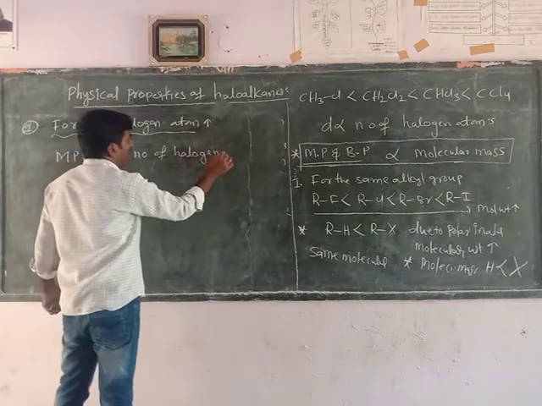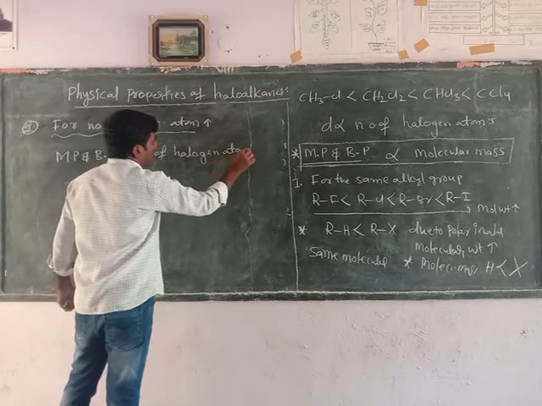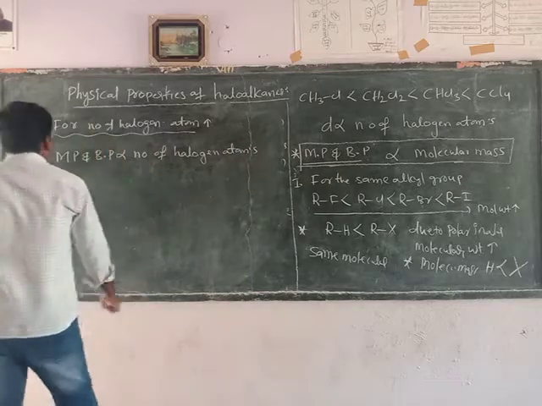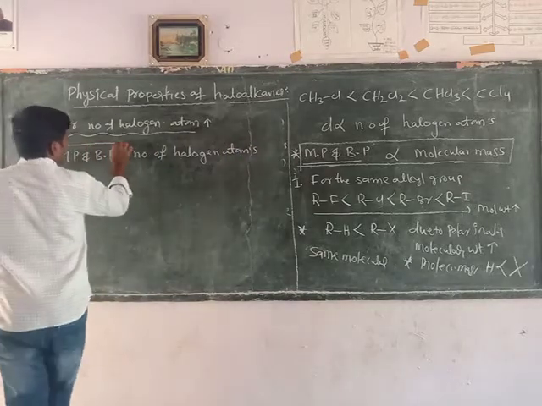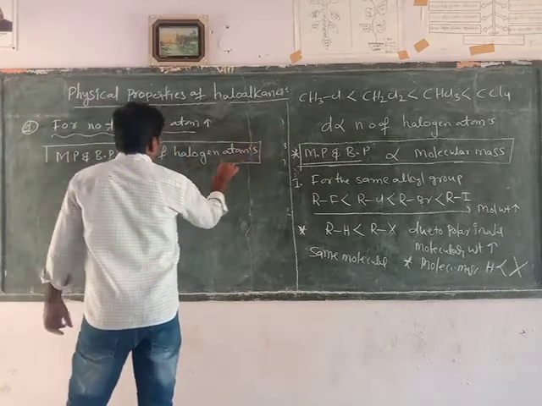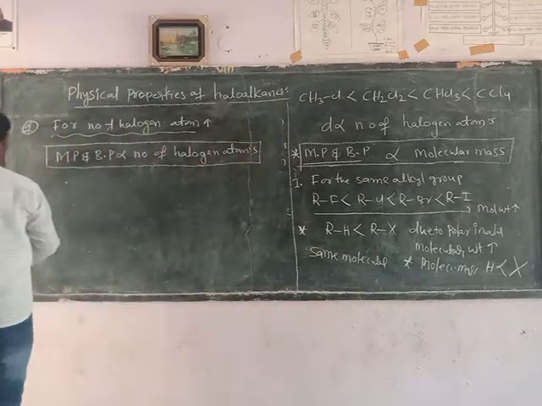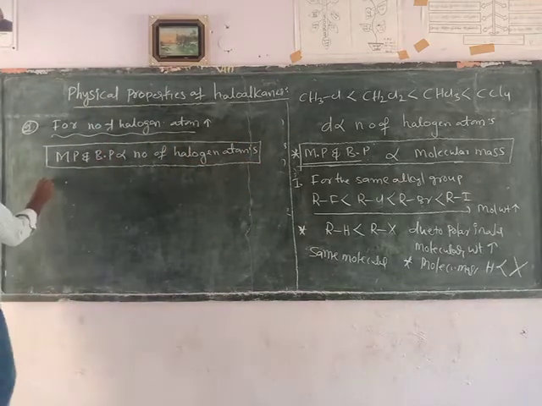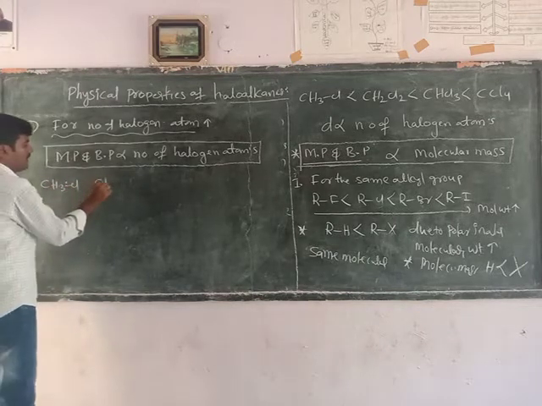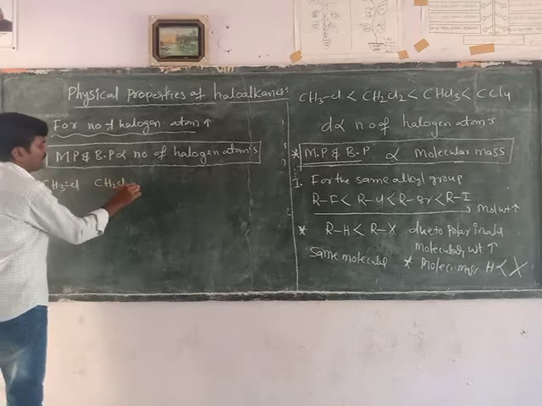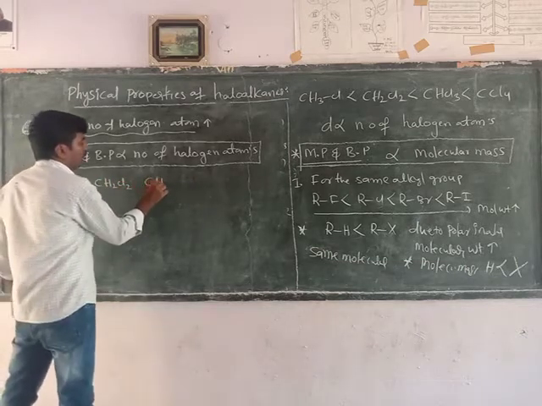As the number of halogen atoms increases, the molecular mass of that compound increases. Molecular mass is directly proportional to the melting point and boiling point. So, methyl chloride, dichloromethane, trichloromethane.